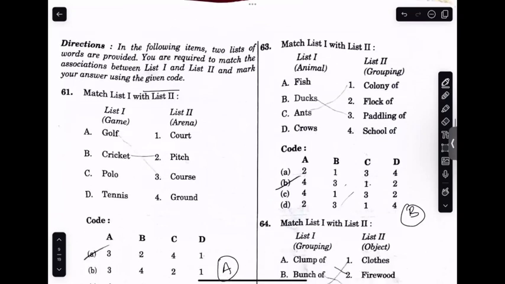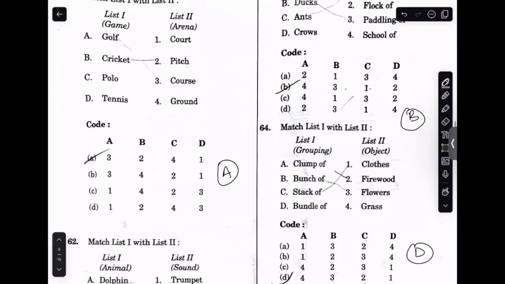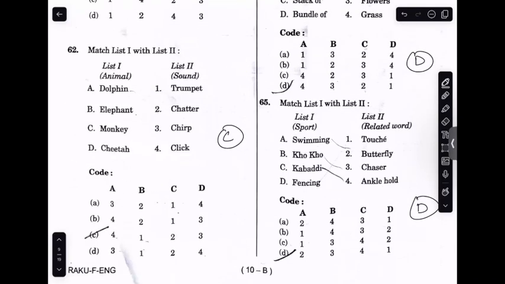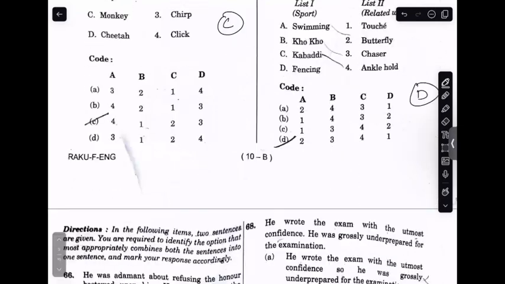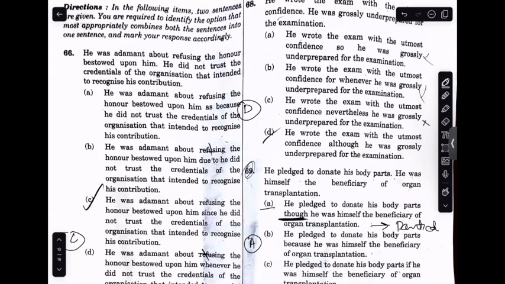Third one is animal and grouping, flock, colony. So the 63rd would be Bravo. Then there's grouping and object. 64th would be Delta. Fifth is related to words. How do we use it? 65th would be Delta. Moving on, this was something where we use the best possible word.